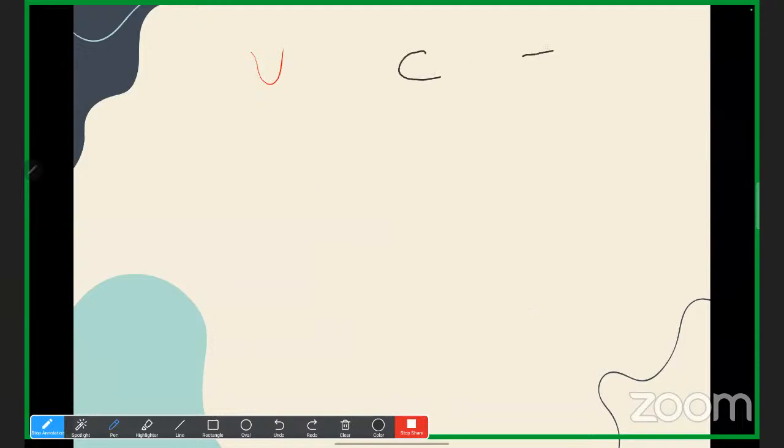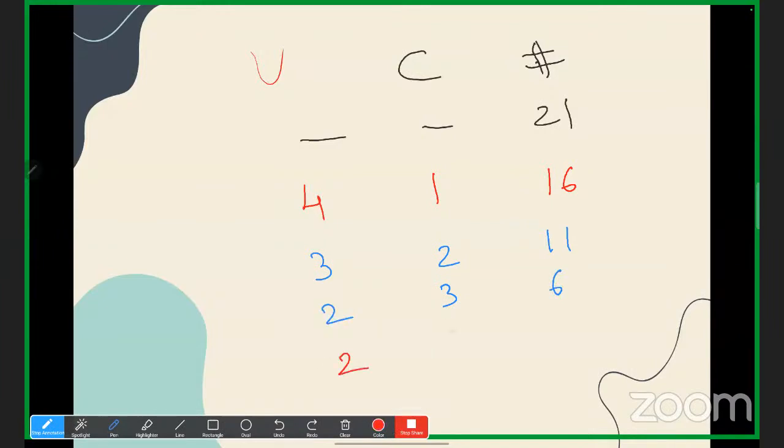Yes, computer and number of cards. Suppose 21 initially. Now you pick the number of cards. How many cards do you want to choose? 4. Okay. So 1, 3, 3. I have picked 2. I have picked 3. I have picked 3.